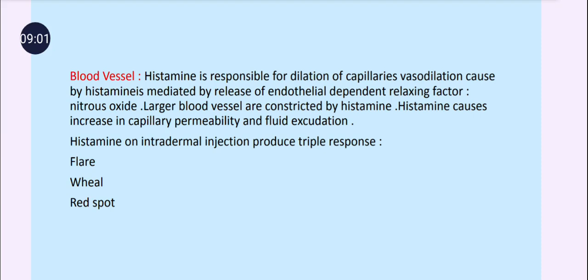And when histamine is given intradermally, it produces the triple response, that is flare, wheal and red spot. It means exudation of fluid, and redness, swelling or itching in that area. All these effects are generated through the effect of histamine on blood vessels.